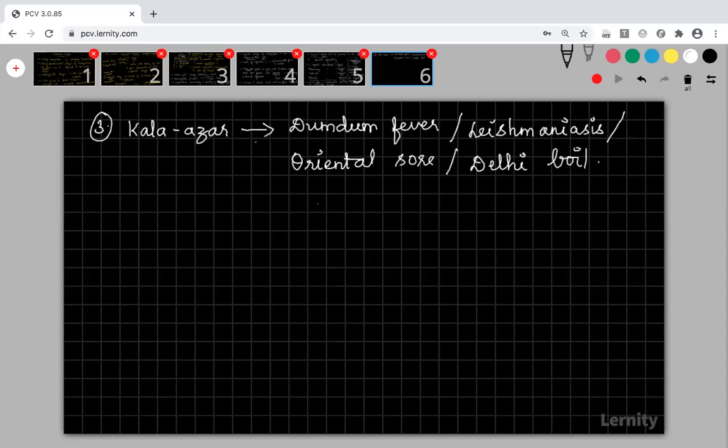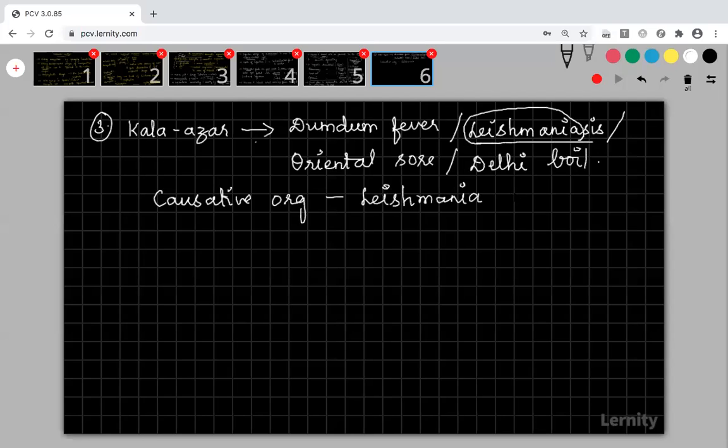Okay, now coming to the causative organism. So what is the causative organism of this Kala-Azar disease? Anybody have an idea? In the other names of Kala-Azar itself, that organism is there. If you can guess. Yes, very good. See, leishmaniasis, right? Like amoebiasis. Amoeba causes a disease called amoebiasis. Similarly, the disease leishmaniasis is caused by the organism Leishmania.